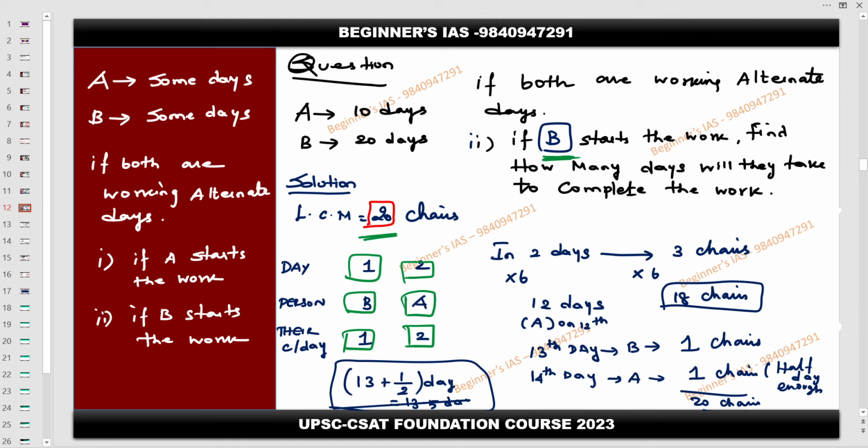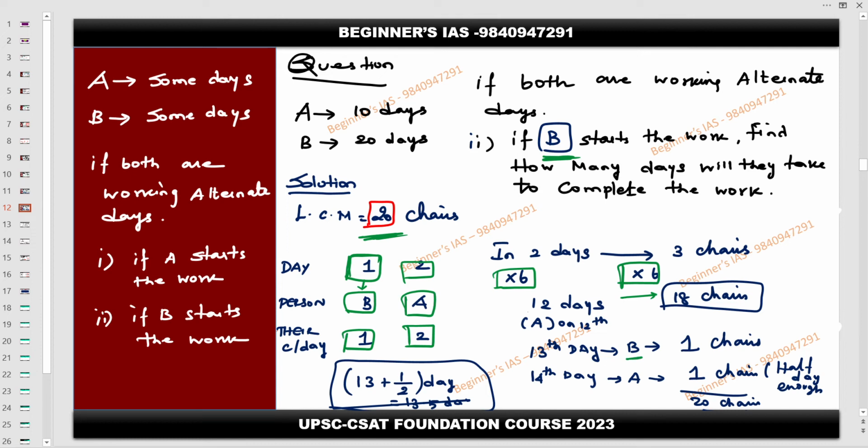Same, to get the nearby number with respect to the total work, with respect to the 3 table, 3 sixes are 18. That is why I am multiplying here by 6. The same number you have to multiply here also. Therefore 2 into 6, 12 days, 18 chars completed. Okay. So on the 13th day, who is going to work? Odd number. See here, odd number. On an odd number B is working. Understood? Which means on the 13th day B is working.